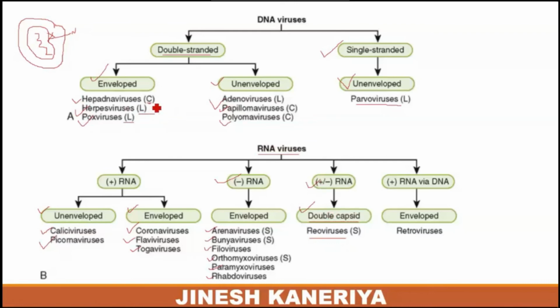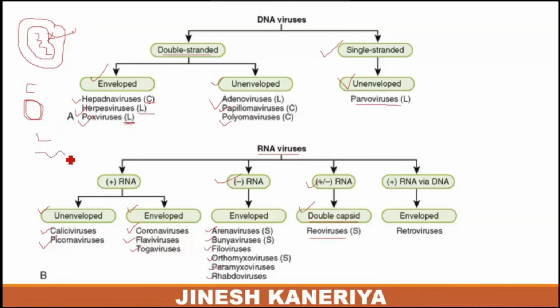It means hepadnavirus is available in a circular form. Herpes viruses are available in the linear form. So C represents circular DNA available in a particular virus, and L represents a linear form.